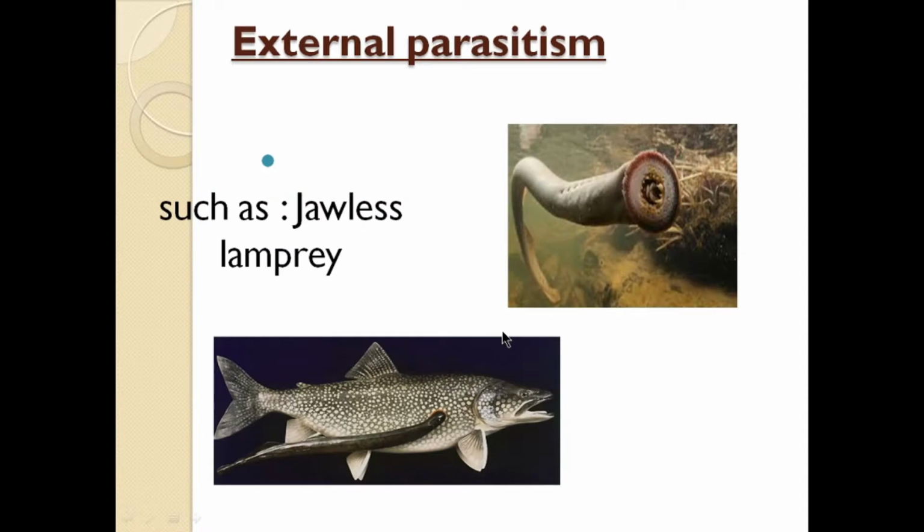External parasitism, such as jawless lamprey. Jawless lamprey lives on the body of the fish, like this. It takes and sucks the blood of the fish, causing harm for the fish. This is the jawless lamprey. Jawless lamprey sucks the blood of the fish, causes harm for the fish. So here the jawless lamprey is the parasite and the fish is the host.